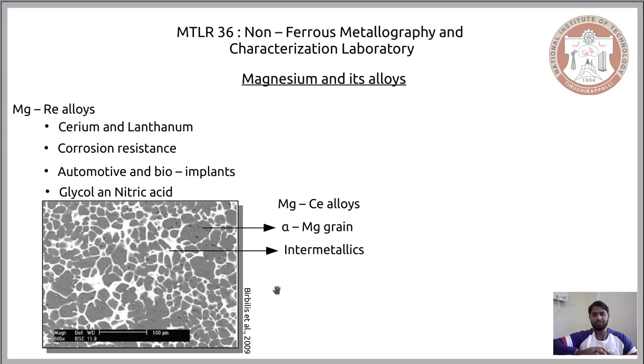So with this, let us wind up our discussion on the magnesium alloy, which, even though it is new to us, is quickly gaining ground because of its high strength to weight ratio.